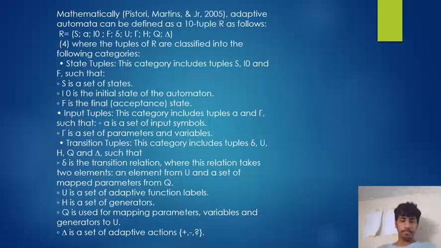Now, transition tuples. This category includes tuples sigma, U, H, Q, and delta, such that sigma is the transition relation, where this relation takes two elements, an element from U and a set of mapped parameters from Q. U is a set of adaptive function labels. H is a set of generators. Q is used for mapping parameters, variables, and generators to U. Delta is a set of adaptive actions, such as plus, minus, etc.